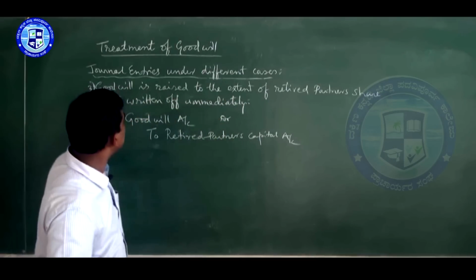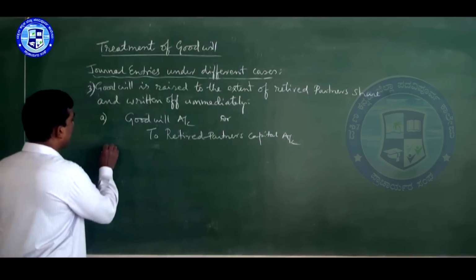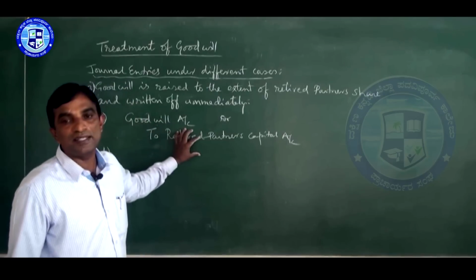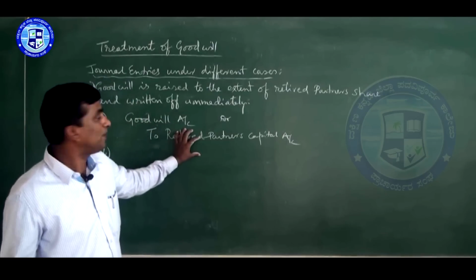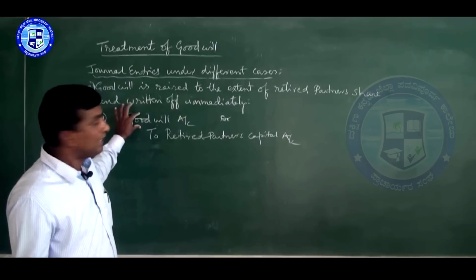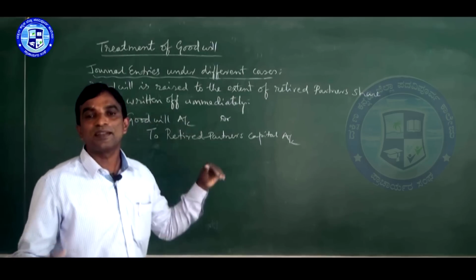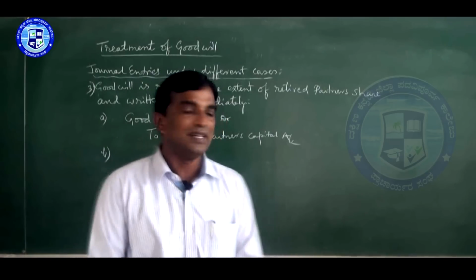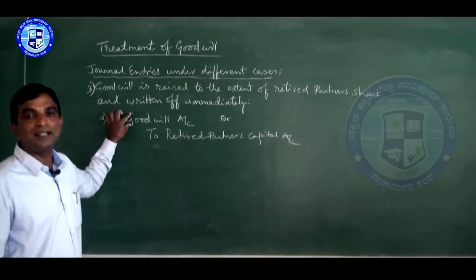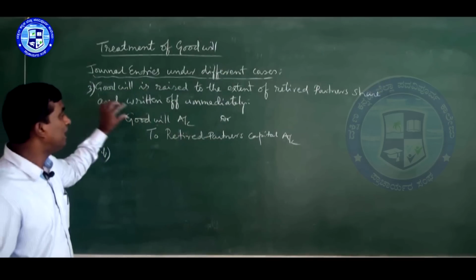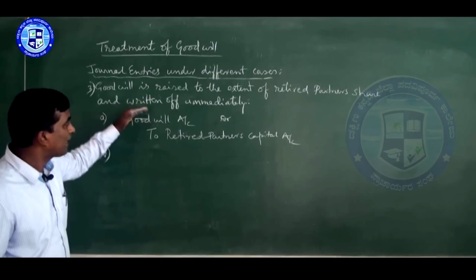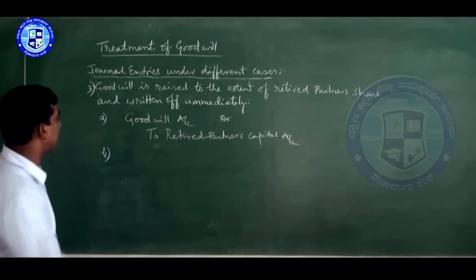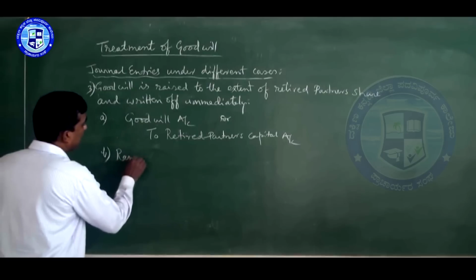But here one more condition is there. They write off. For writing off, to cancel, how to cancel? Here the retired partner's capital account is there. It should be transferred, and goodwill should be written off. How can you write off goodwill? Here it is on the debit side, so change it to the credit side. While cancelling goodwill, it should be compensated by whom? The remaining partners. So we have to debit the remaining partners' capital account.